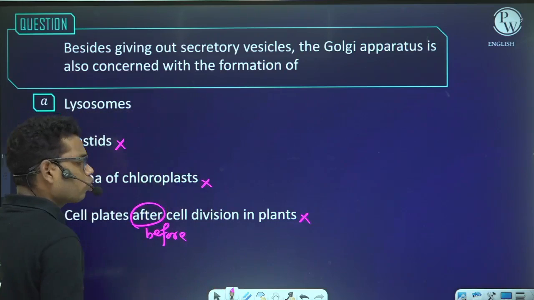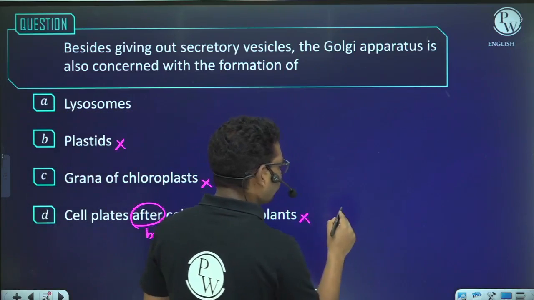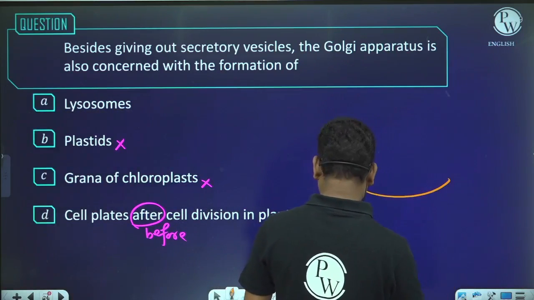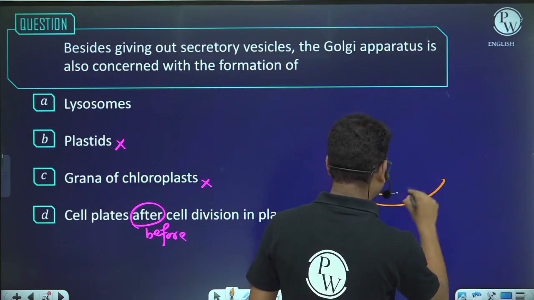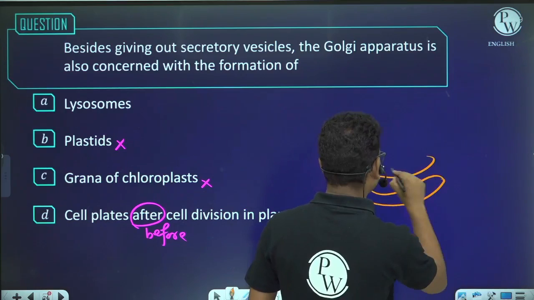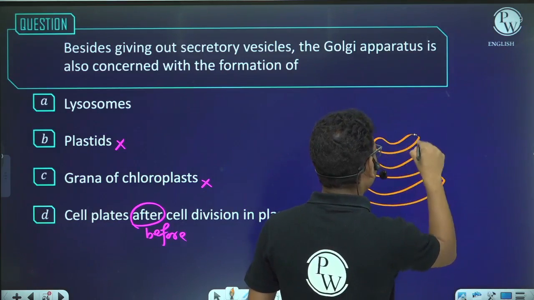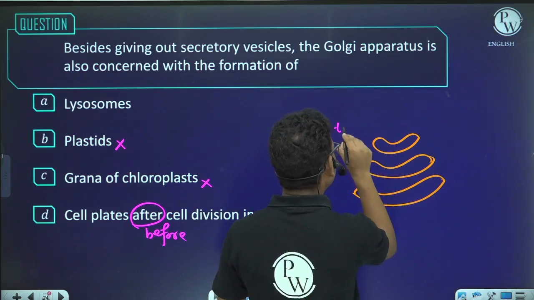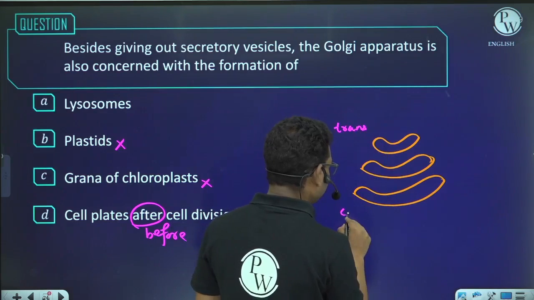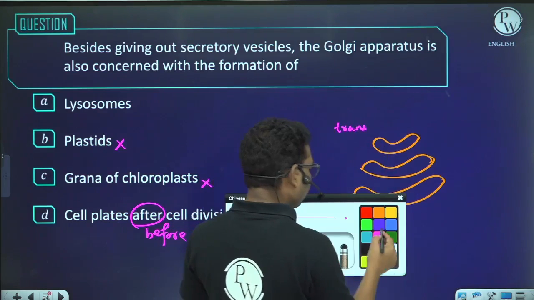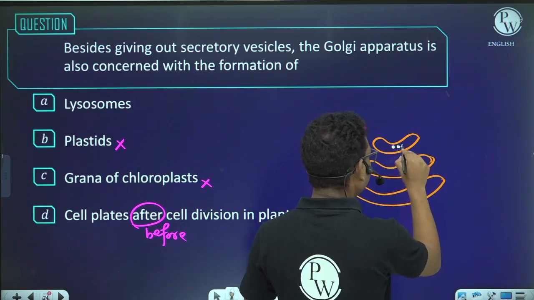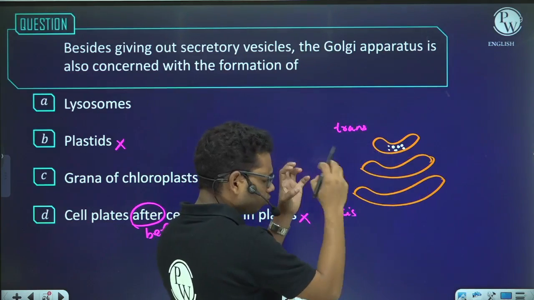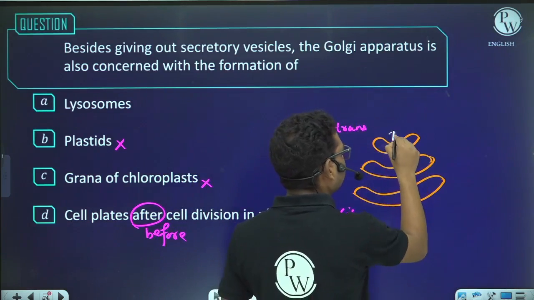So what about lysosome? See, suppose this is one cisterna, this is another cisterna, and there are a number of cisternae over here. This face is called what? The trans face or maturing face, and this face is known as the cis face, right? From this face, a number of hydrolytic proteins or enzymes will be packed, and after packing they will be released.